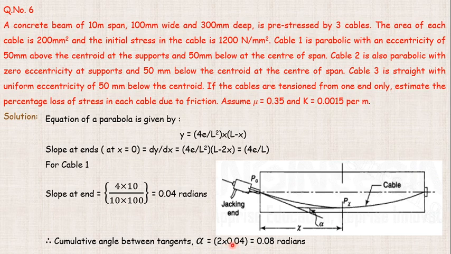So 2 into 0.04 comes out to be 0.08 radians. So this is the slope at one end, and this is the total cumulative angle alpha from both the sides of the supports.